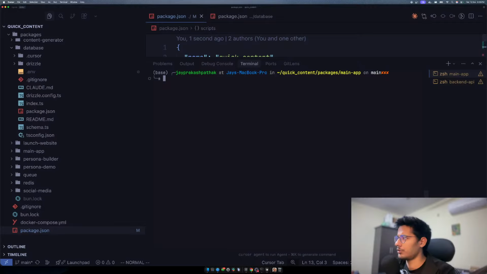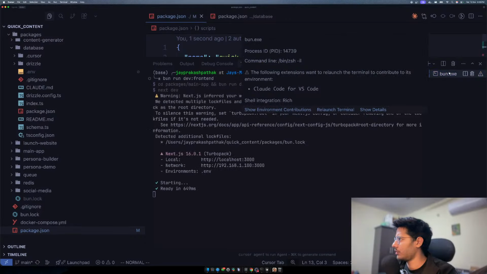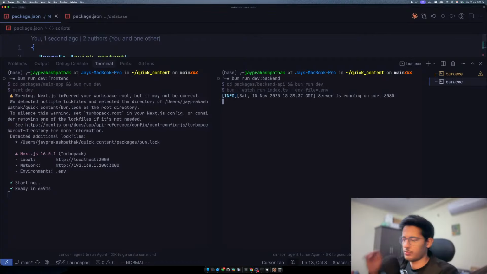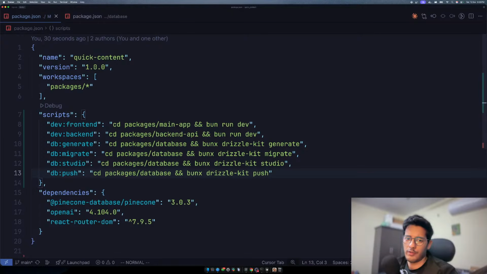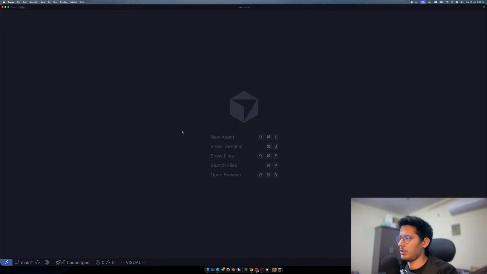So what we'll do is go to the root of the folder. Yeah, good. Now we can just say bun run dev frontend is what we need. Yeah, this started our frontend. We need a backend as well, so let's quickly run our backend. We'll say bun run dev backend. Right, it's running my backend. Awesome. We have the backend running, we have the frontend running. That means we should be able to open the application.